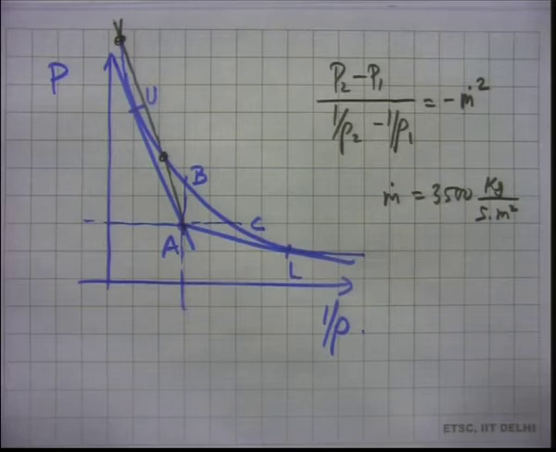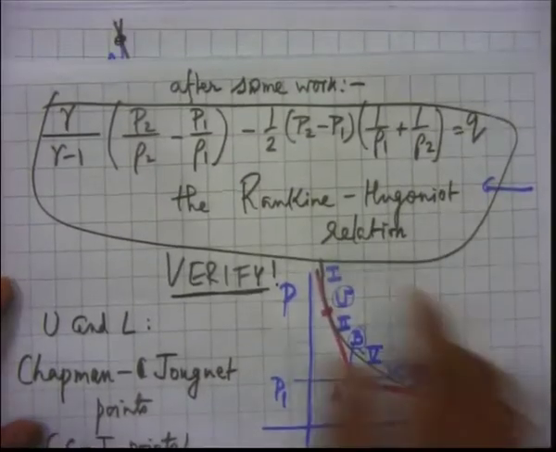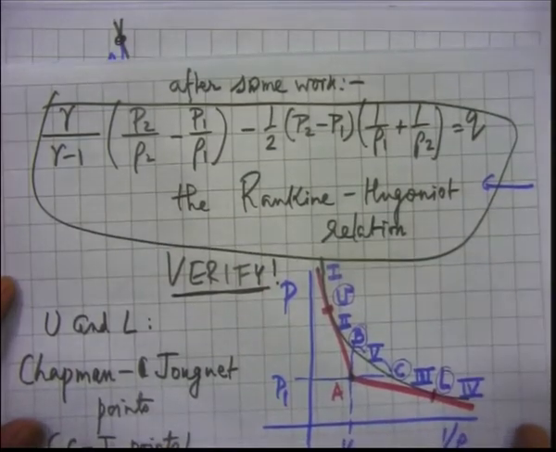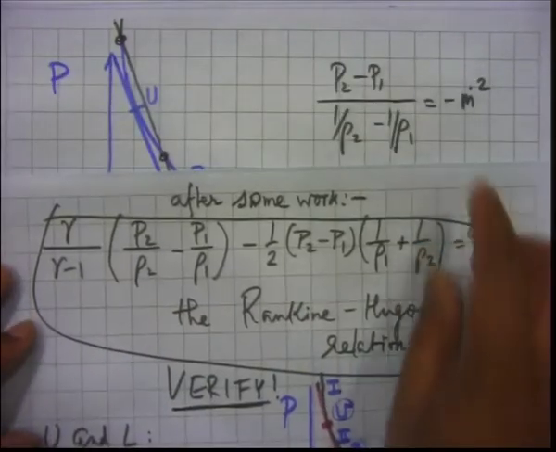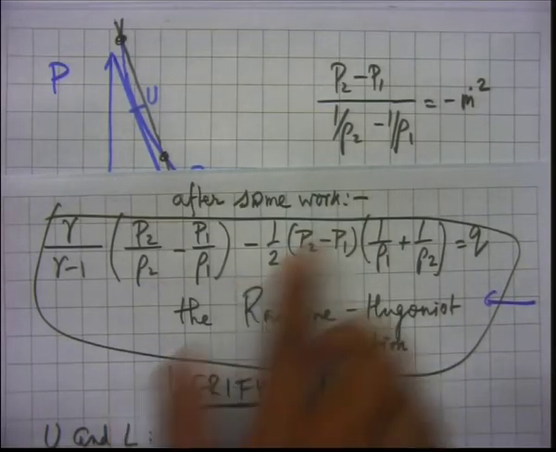So, let us see which one that Rankine-Hugoniot is. Rankine-Hugoniot is this one, correct, and we also had a Rayleigh line which of course you can see here. So, this is Rankine-Hugoniot, this is Rayleigh line.